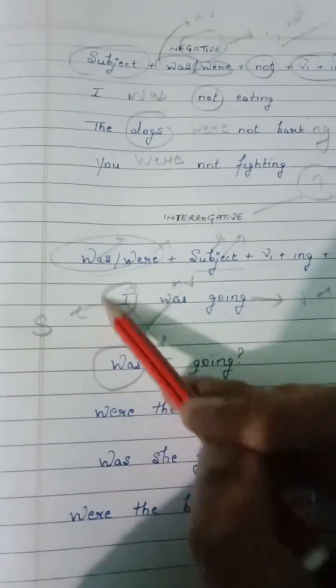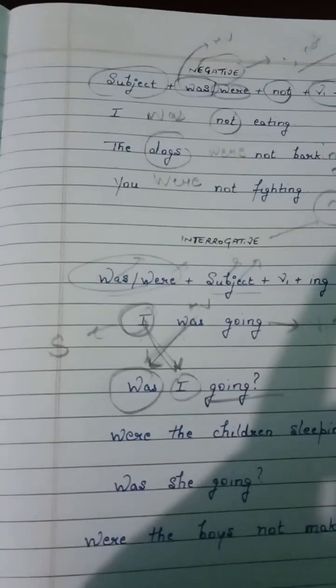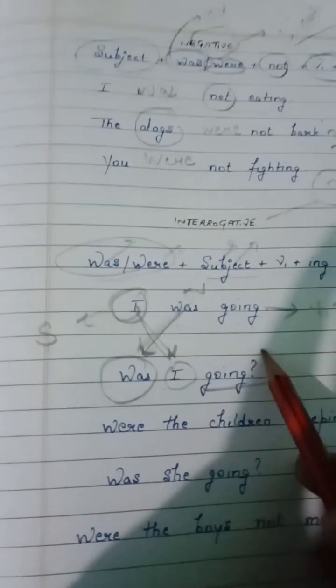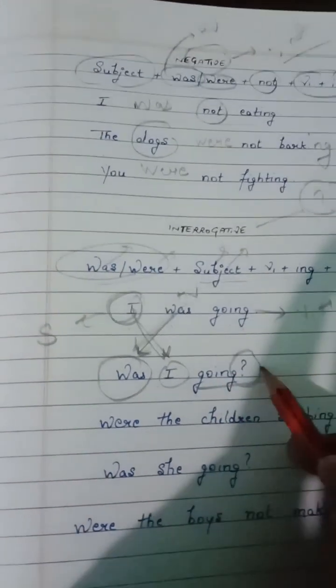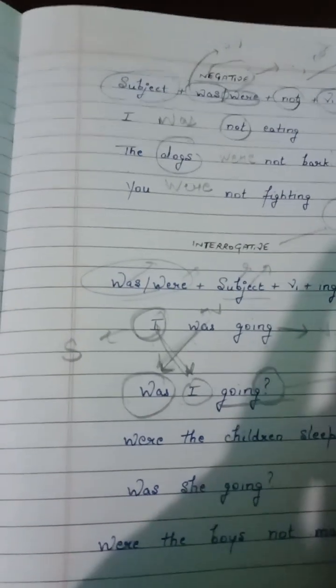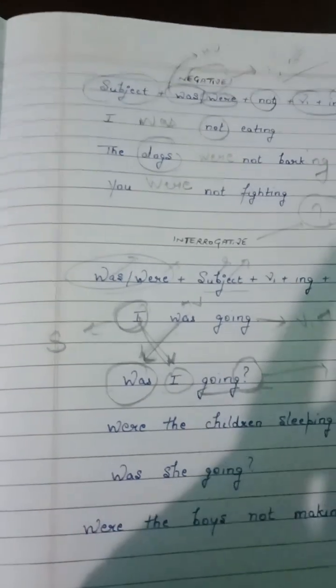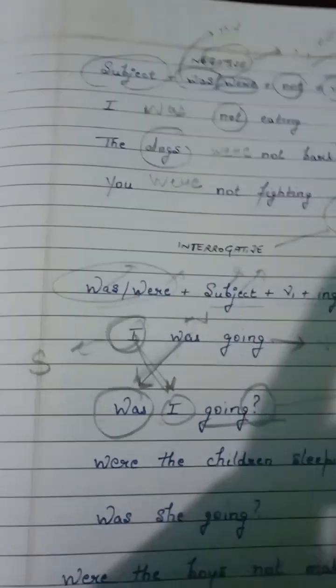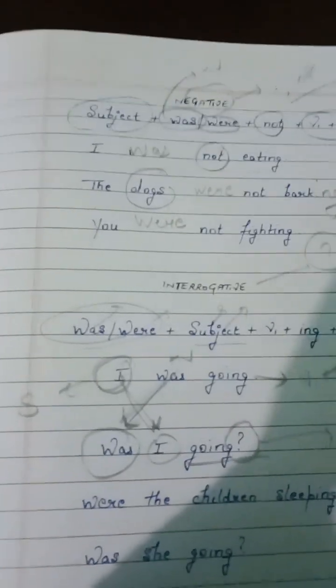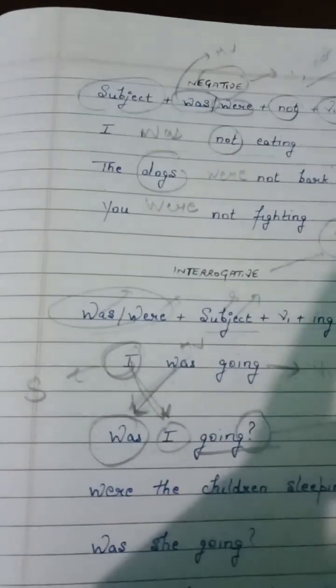The helping verb "was" will come here, and the subject will come here, and the verb will remain in its position. So, "Was I going?" and question mark. If you do not put the question mark, it means you have not done the question correctly. Remember, punctuation like the question mark, full stop and comma are very important. They cannot be ignored. They change the meaning of the sentence if they are not properly used.